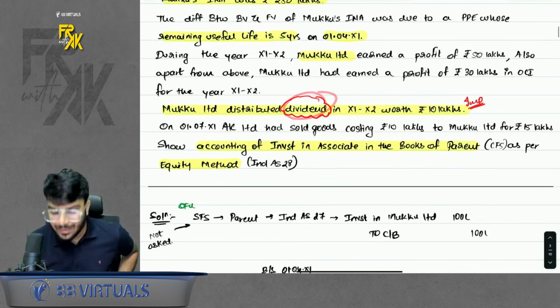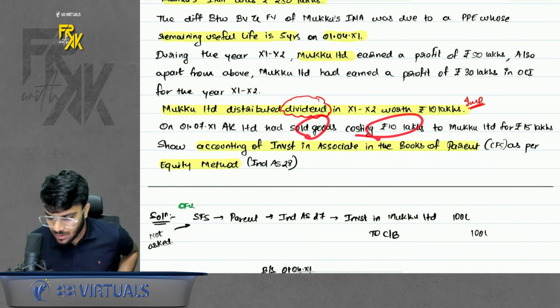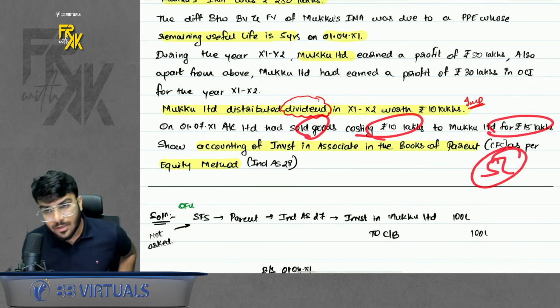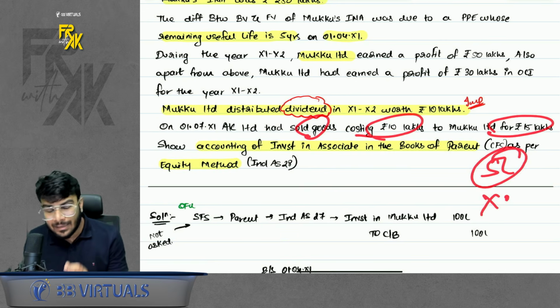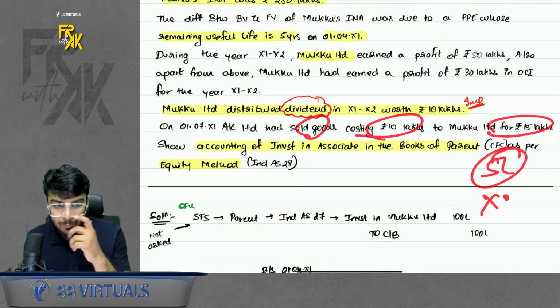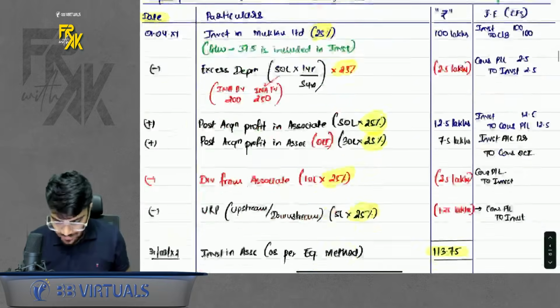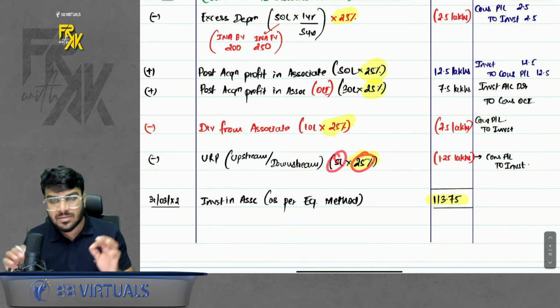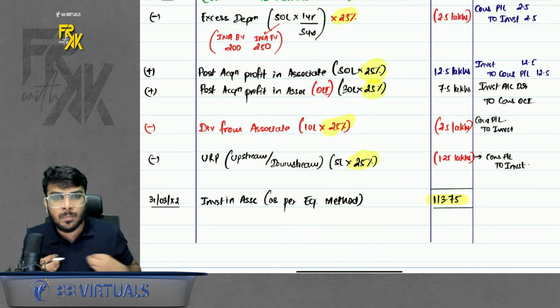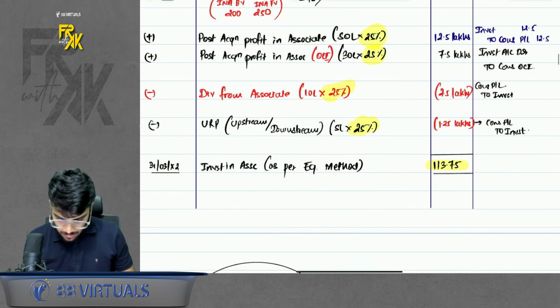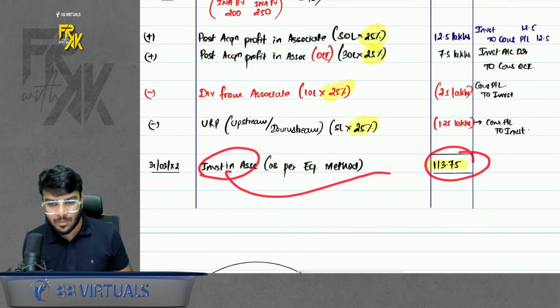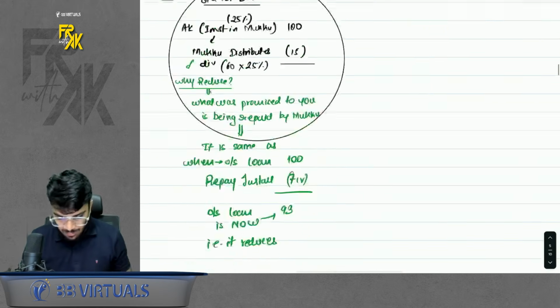Now there was also an intercompany transaction of sale and purchase. So there was a URP of 5 lakhs. So I will eliminate the unrealized profit, but not the full 5 lakhs, only up to my share. That is 25%. 5 lakhs into 25%. So remember, in case of associate, we will do everything only up to my stake. Okay, done. This way you get the investment at year end as per equity method.